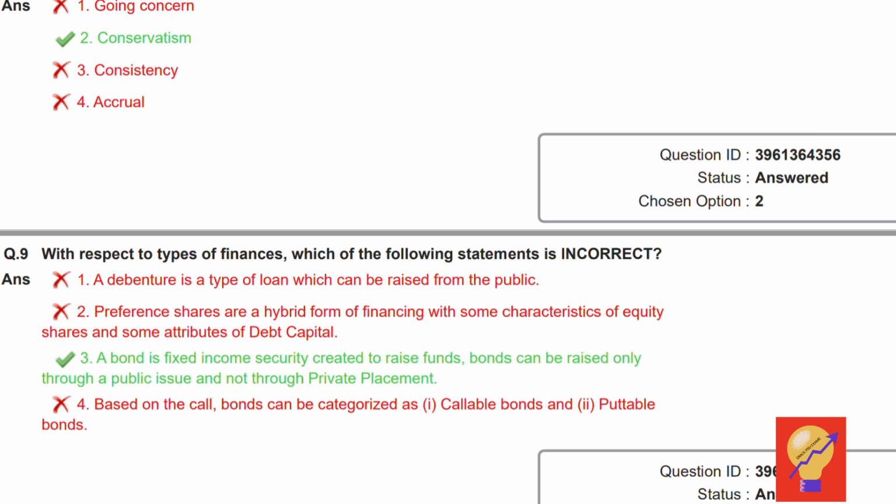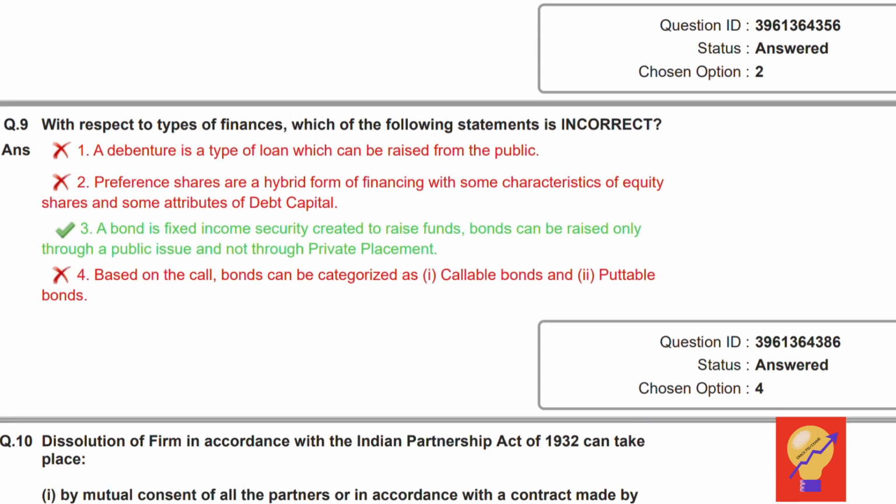Preference shares are a hybrid form of financing with some characteristics of equity shares and attributes of debt capital. True. Option 3: a debt is a fixed income instrument created to raise funds, and a bond can be raised only through a public issue, not a private placement. This is incorrect, because a bond can also be issued through private placement. Hence, option 3 is the correct answer. And let's move on to the next question.